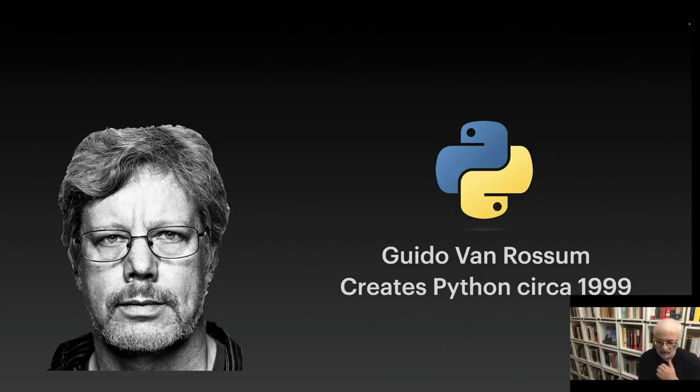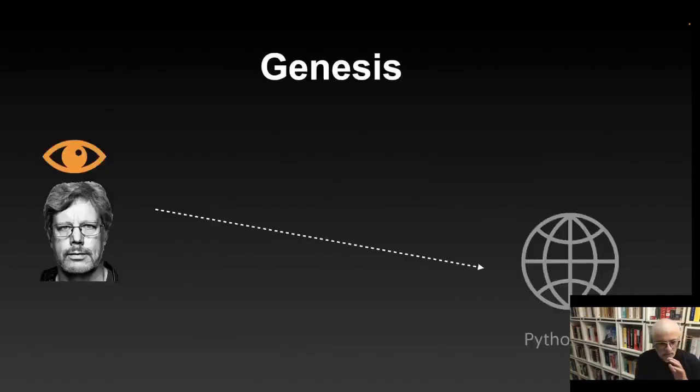Guido van Rossum created Python circa 1999, 2000. He'd been working on it for a couple of years, but it came out about 20 to 25 years ago. All right, this is Guido van Rossum. What we're going to try to do in the next week or so is not take on the entire Python world, but just a subset of it, a foundational level.